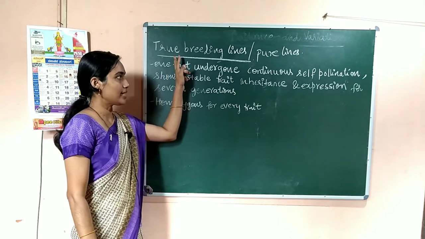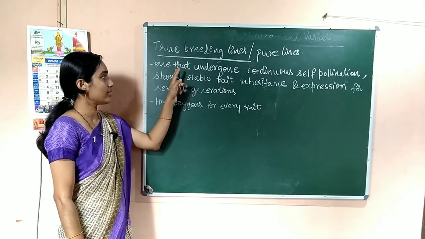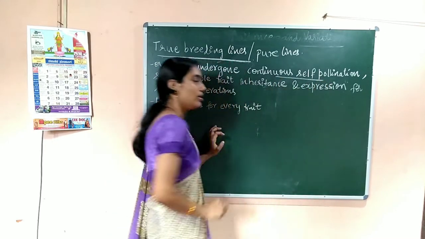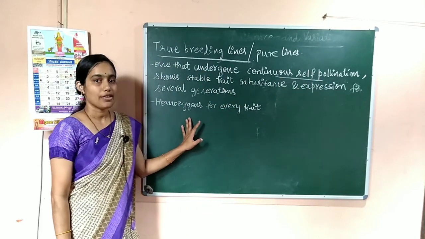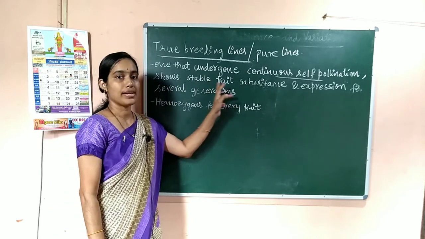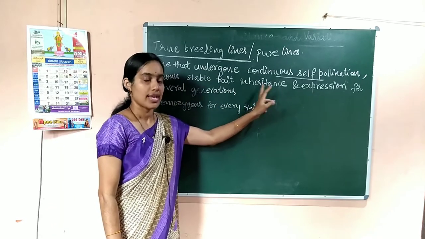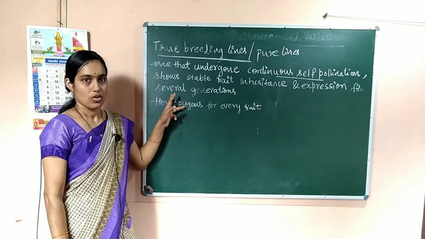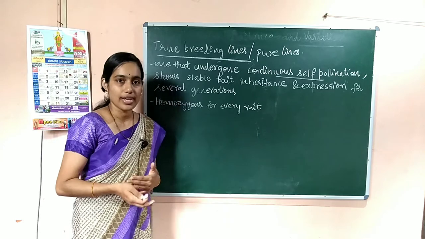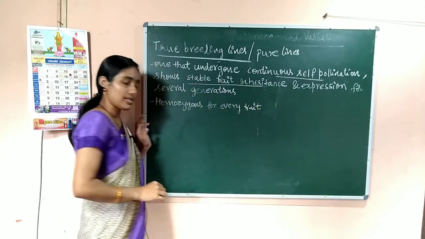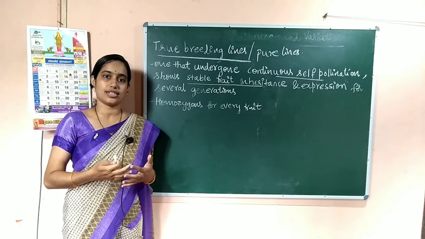True breeding lines are nothing but lines that have undergone continuous self-pollination, or selfing, and show stable trait inheritance and expression for several generations. That means there are no changes in the expression of the characters.